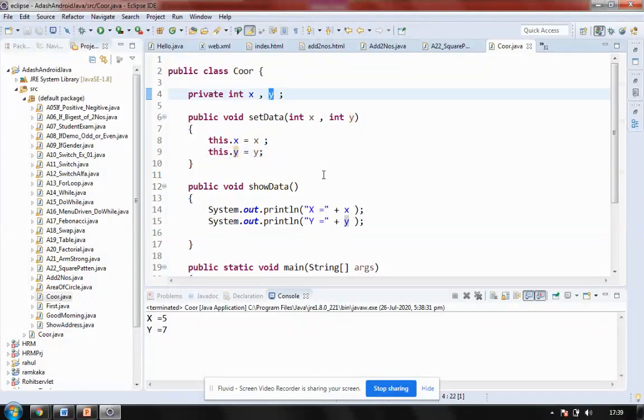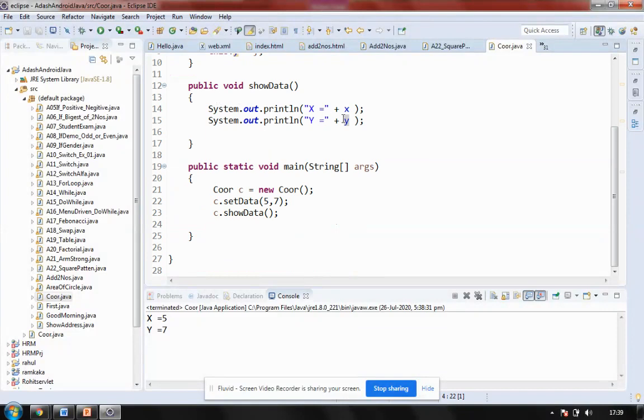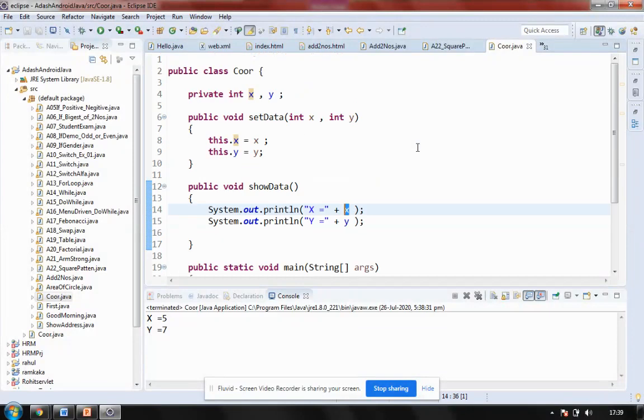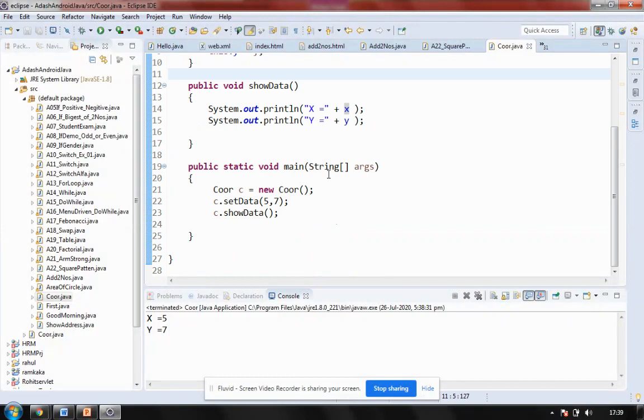And after that, when you say system.out, when you say x and y, that means you are talking of this variable, the variable which is part of the class. See, this is highlighted, this is highlighted, and this is highlighted. Fine. So this is the first example. If you understood, this is a fantastic thing.